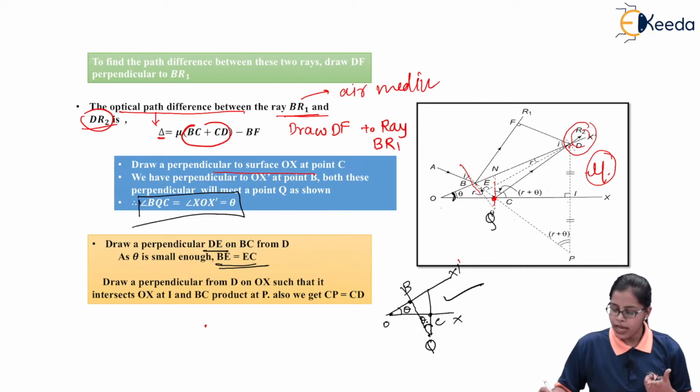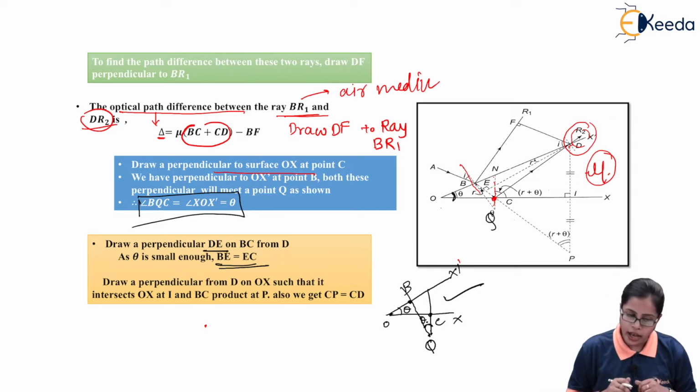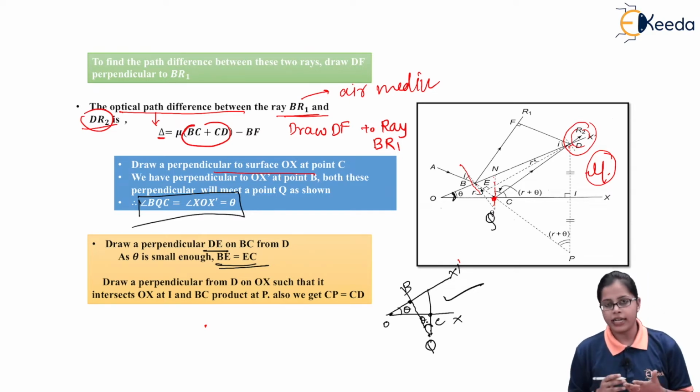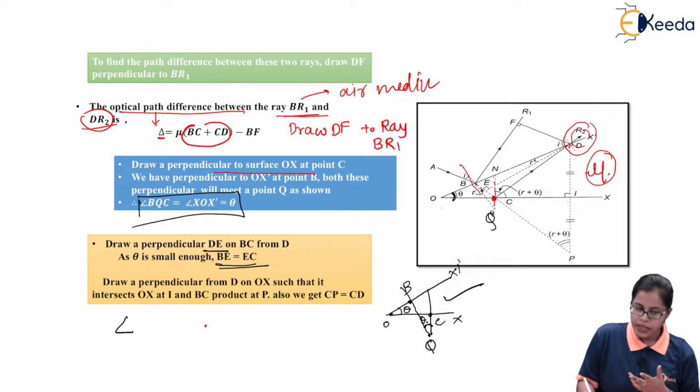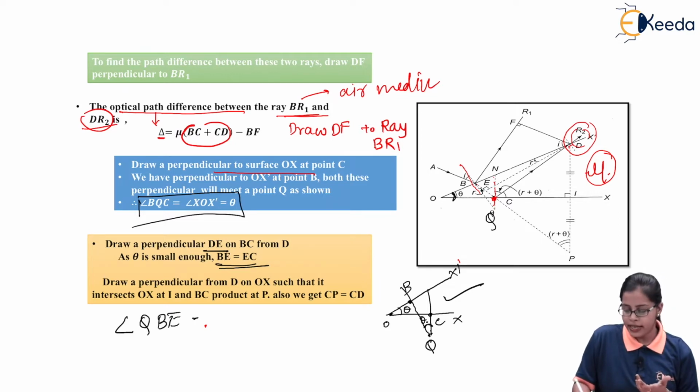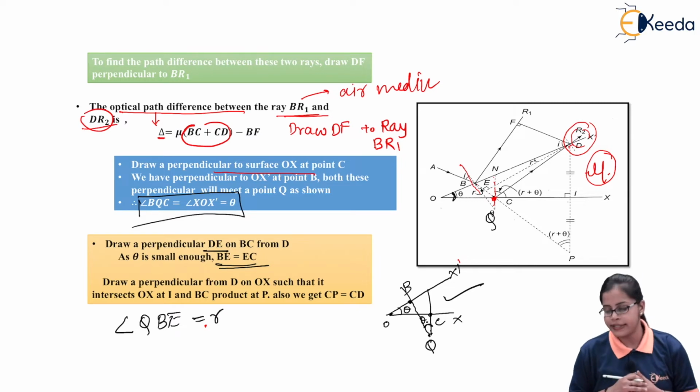If we look at angle BDE, it is angle r. And if we look at angle QBC, it is again r. So if I write angle QBE, it is given as the angle of refraction, that is r.